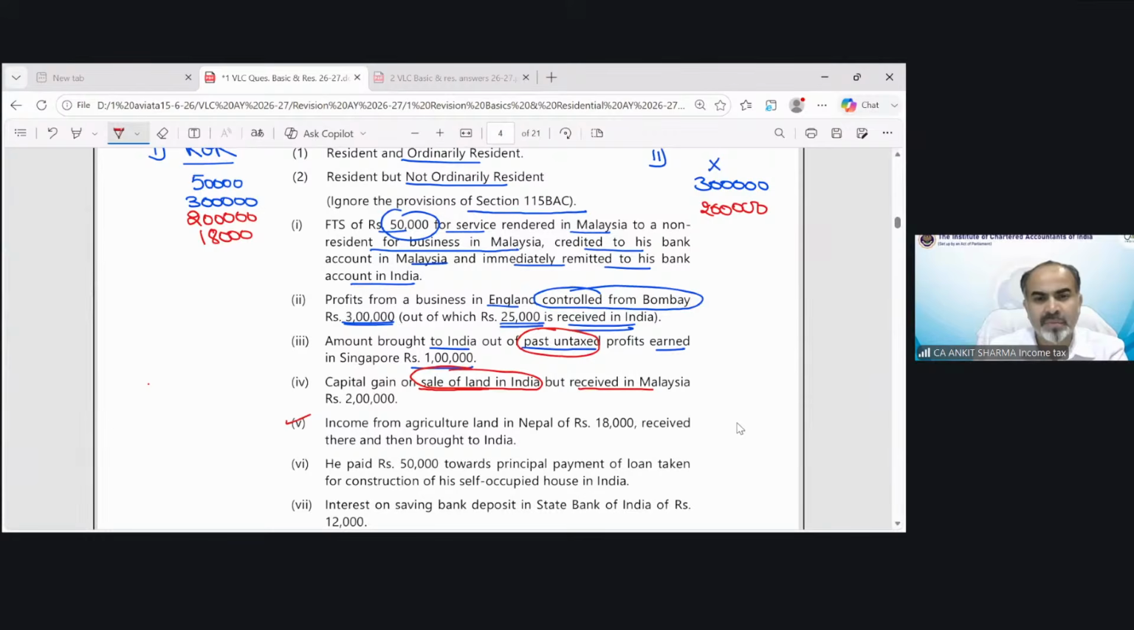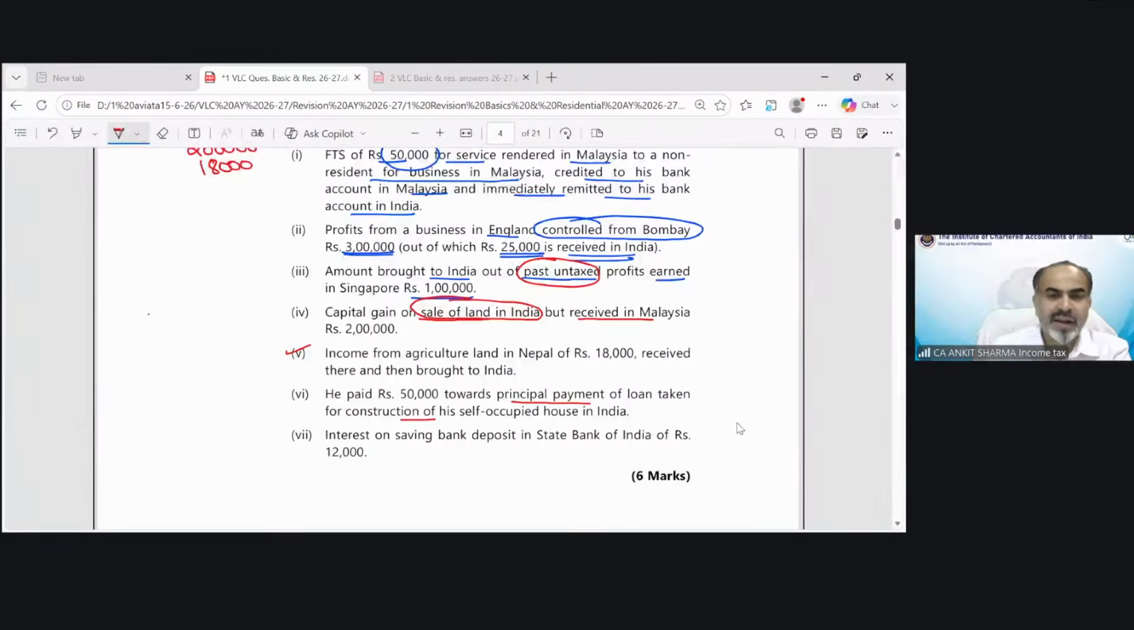Okay. He paid 50,000 toward principal payment of loan taken for construction of his house. This is for deduction, etc. Interest on savings bank account deposit in State Bank of India of rupees 12,000. So this is going to be taxed for both, interest income. Anything left?